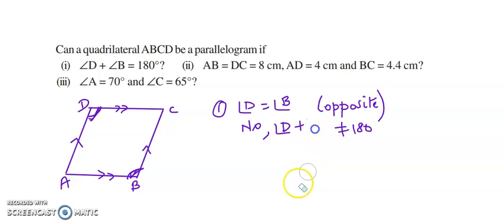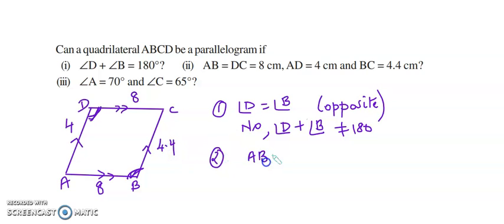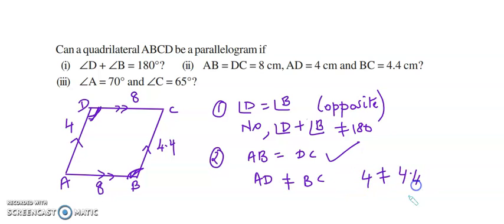Okay. Next they are saying AB equals DC equals 8. So AB is 8, DC is 8. Same way AD is 4, BC is 4.4. Now here in the second case, the opposite side AB is equal to DC. It's correct. But AD is not equal to BC because 4 is not equal to 4.4. So this condition is wrong. So therefore, it's again not a parallelogram because one pair is equal but the other pair is not equal. Clear?